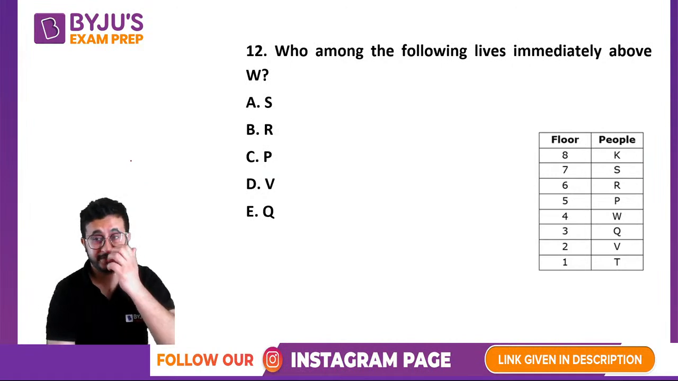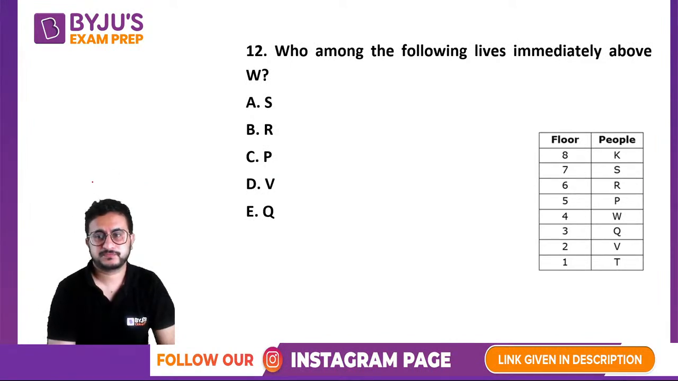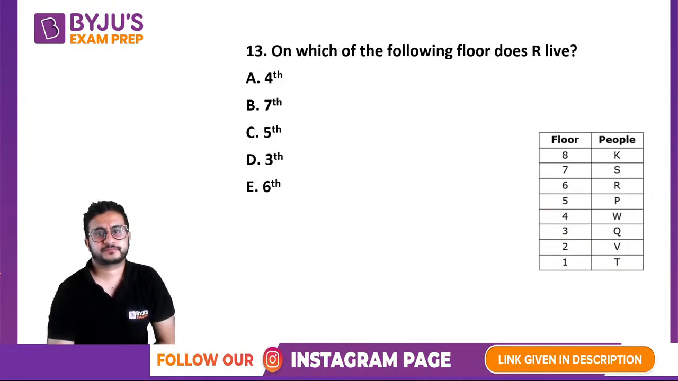Who among the following lives immediately above W? So W is on the fourth floor. Immediately above W is S, P. On which of the following floors does R live? R lives on the sixth floor.